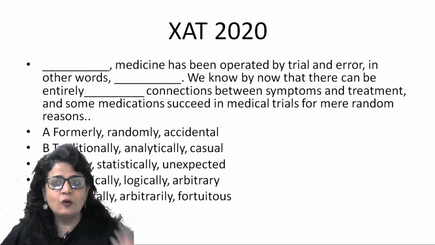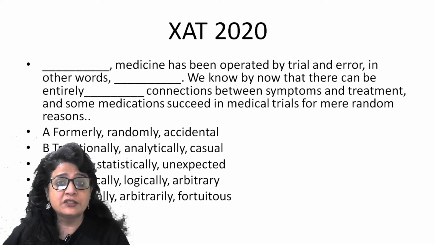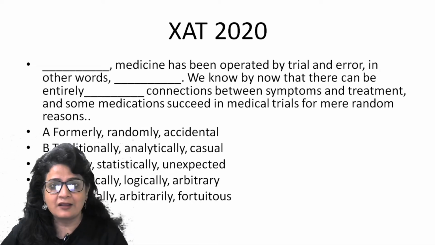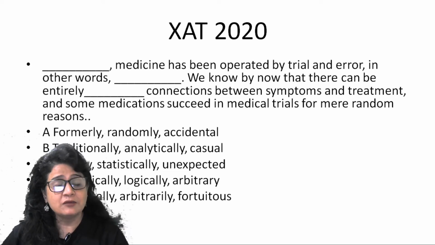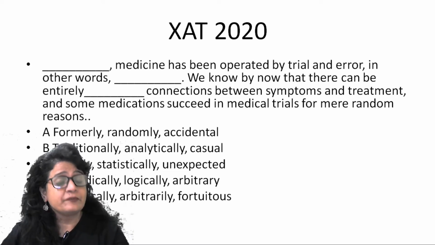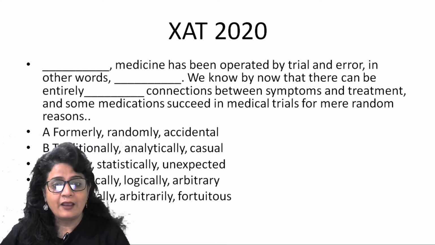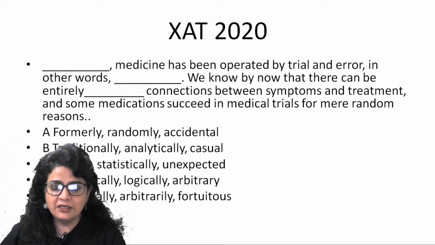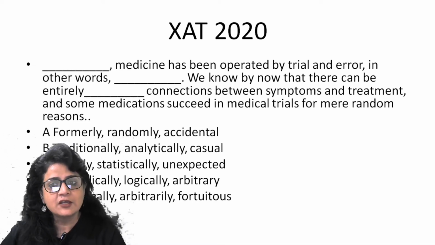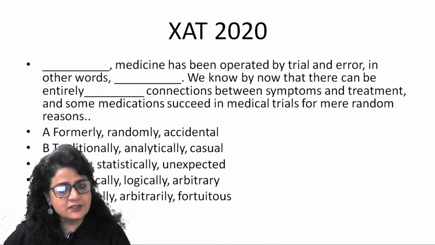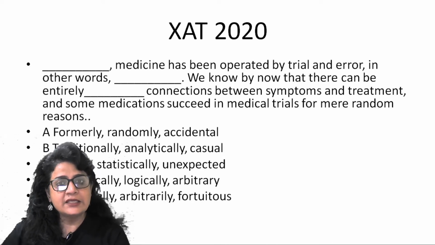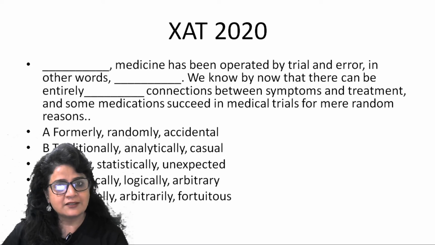We know by now that there can be entirely fortuitous. Fortuitous is something by luck, happens by chance, but something which culminates into good results is fortuitous. So, entirely fortuitous connections between symptoms and treatment, and some medications succeed in medical trials for mere random reasons. So that's how the entire paragraph is meaningful and complete.